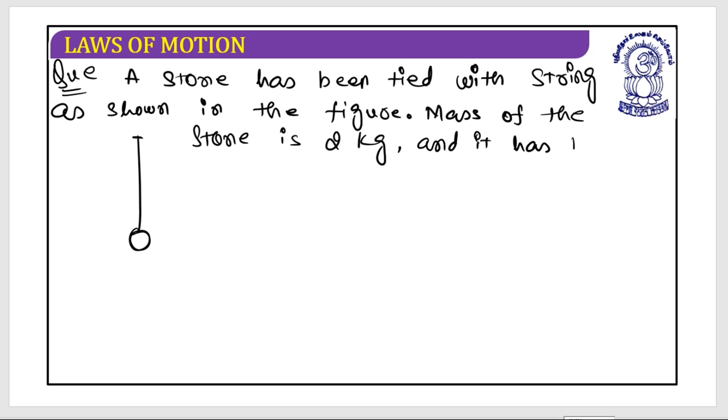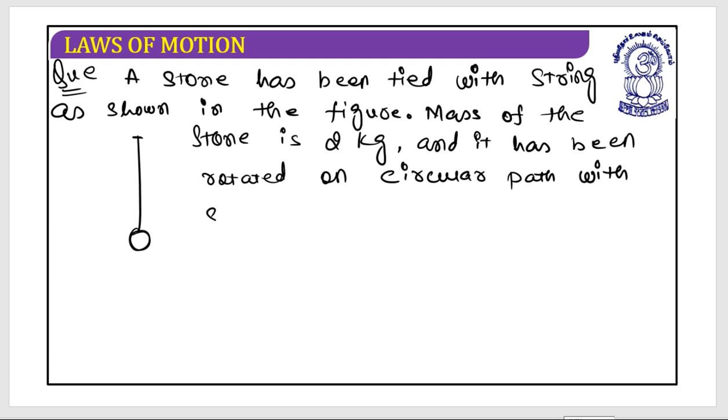it has been rotated on a circular path with a speed of 10 meter per second.